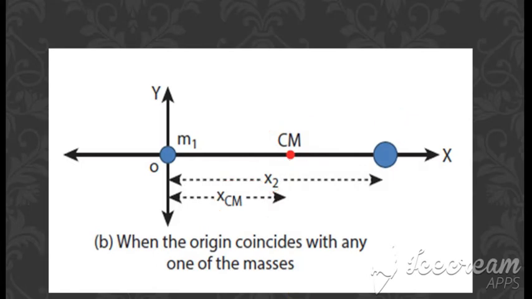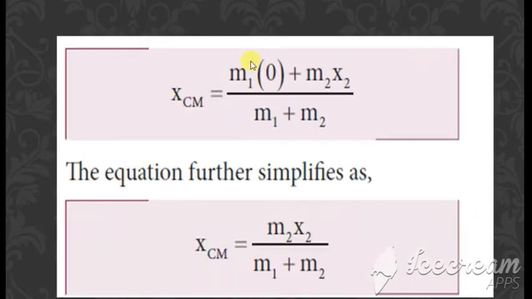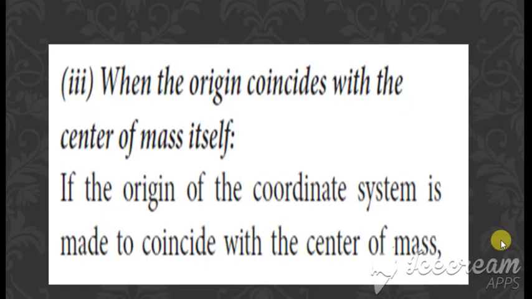So same equation, but we are going to substitute x1 equal to 0. So we get m1 x1 is 0, and in the same way m2 x2, divided by m1 plus m2. So this first term fully becomes 0. So we get m2 x2 divided by m1 plus m2. So this is the second condition. Next we are going to see the third condition. What is the third condition? It is when the origin coincides with the center of mass itself.